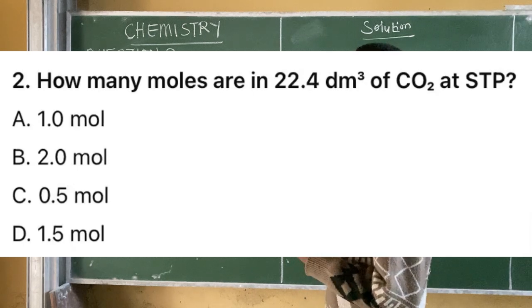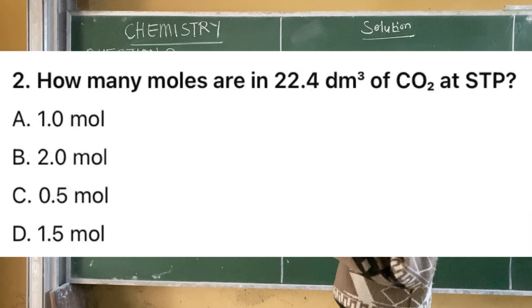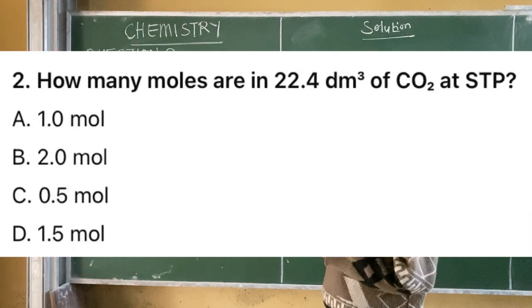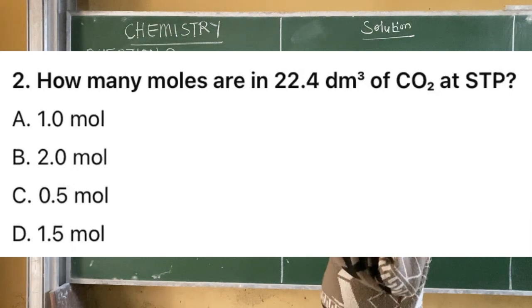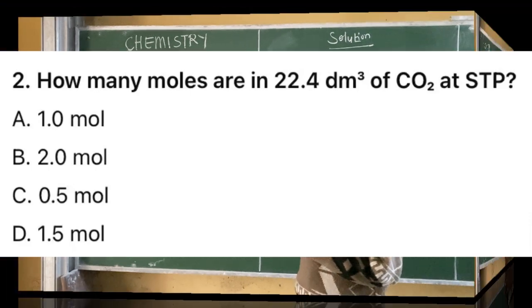For question 2 says, how many moles are in 22.4 dm cube of carbon dioxide at STP? Option A says 1.0 mole. Option B, 2.0 mole. Option C, 0.5 moles. And option D, 1.5 moles.